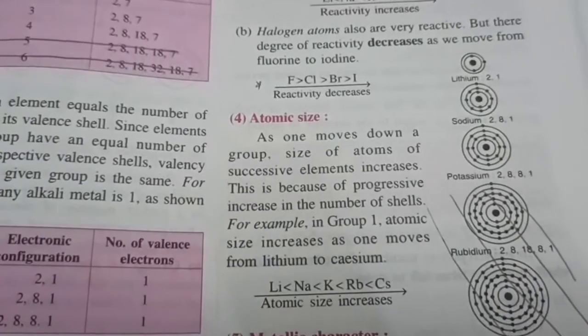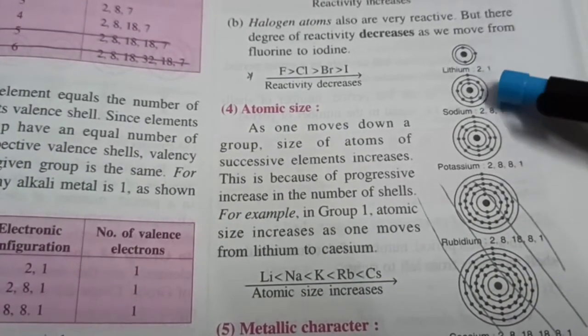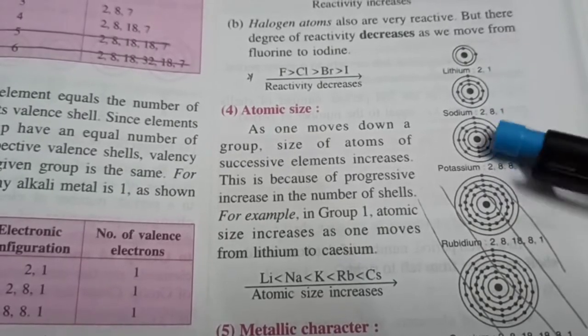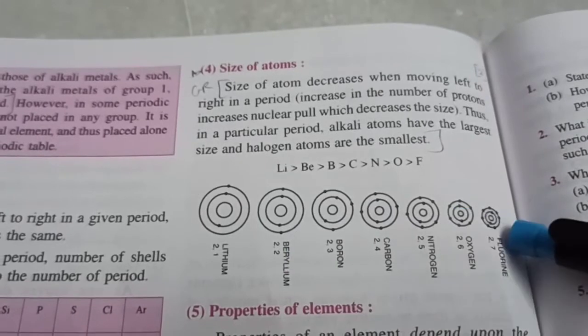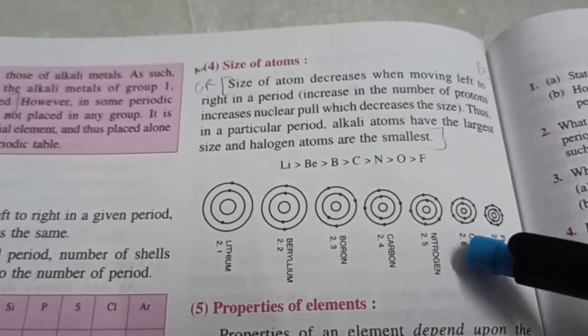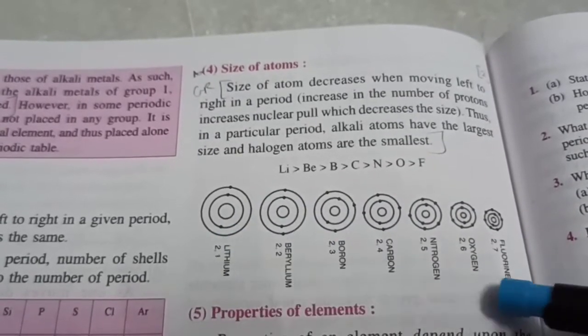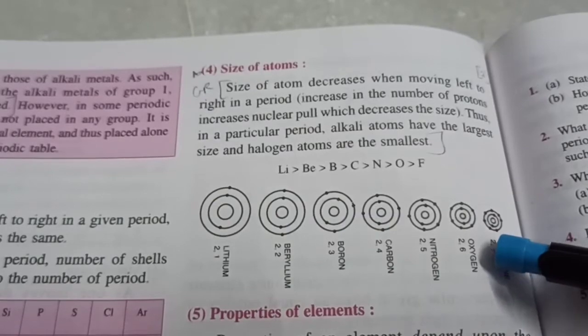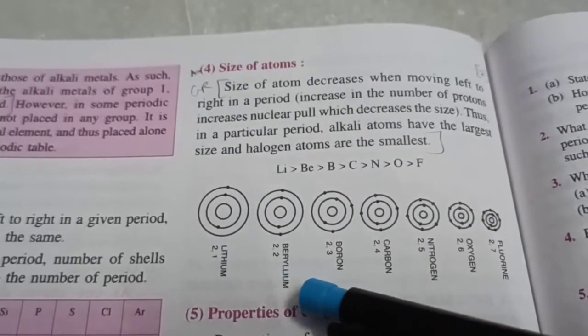Let's talk about atomic size. What do you think happens as you go down a group, any group? Definitely the atomic size increases, isn't it? Because the number of shells increases. But the most surprising thing is that when you go from left to right in any period, the atomic size decreases. This you'll study in detail in 10th standard, but it's good to know that if you look at period number 2, the atomic size from lithium to fluorine actually decreases, even though all of them have exactly 2 shells.